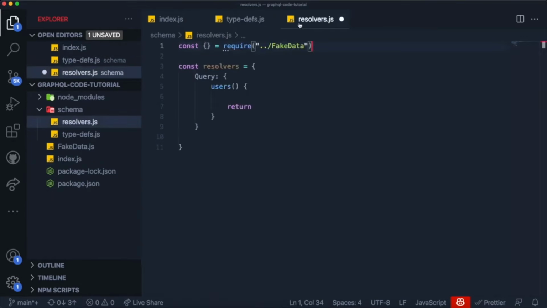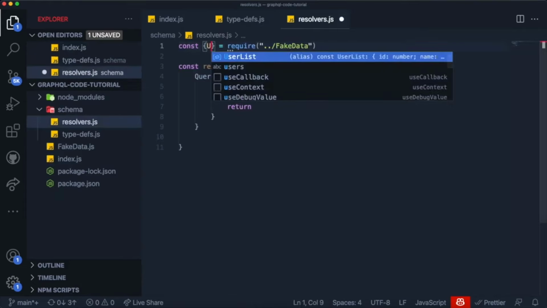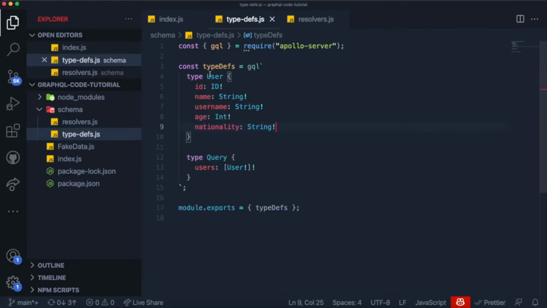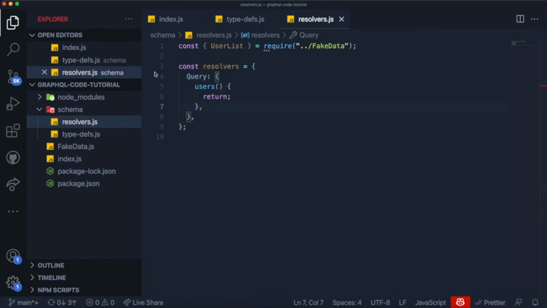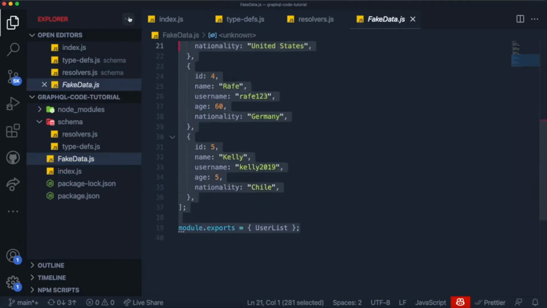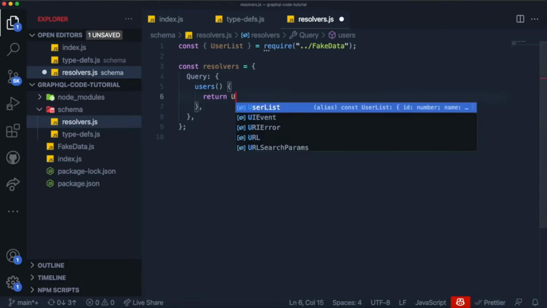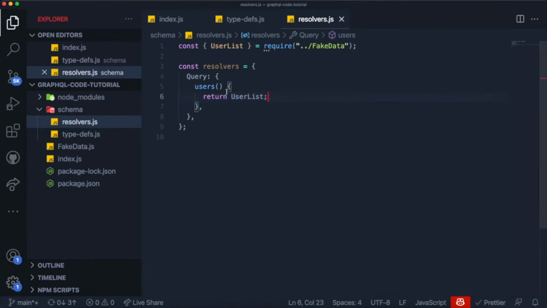And I'm going to close this, and inside of our resolvers, we can just import the user list that we have right now. And inside of the users query, what do we want? Well, we did have a type called User, and our field is called users. So it means that we want to get a list of users. We already have a list of users in our fakeData.js. So all we want to do is just return that data. So what we do is we just come over here and say userList is exactly the thing that we want to return.